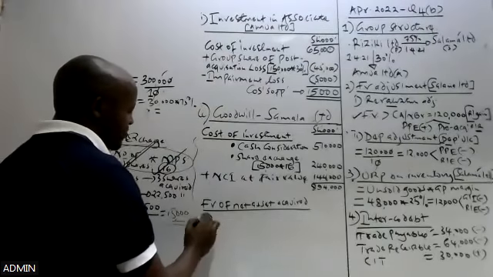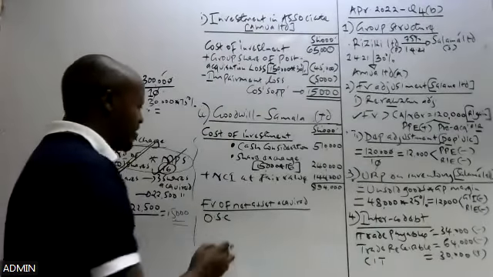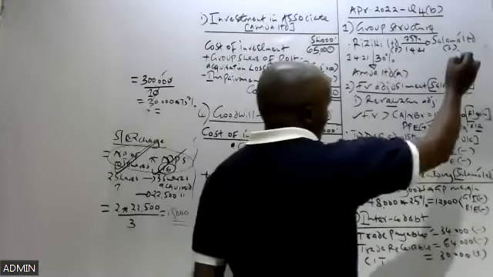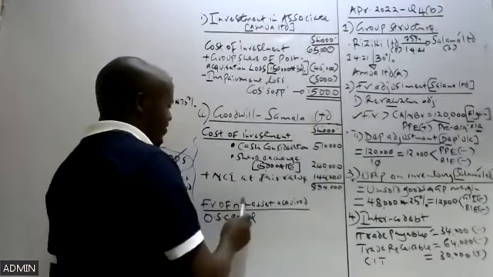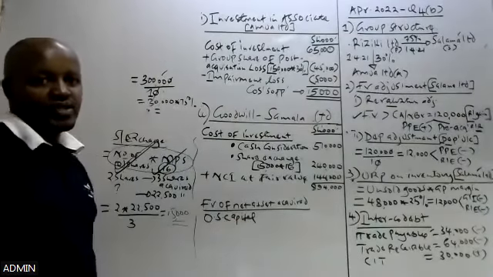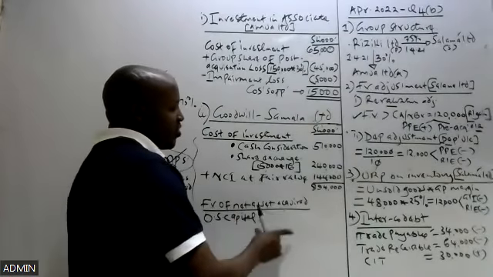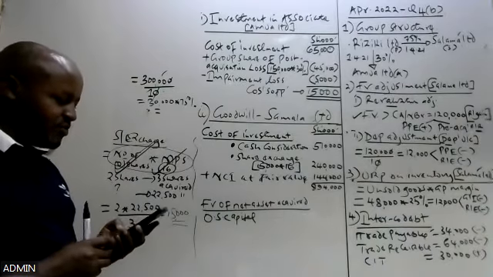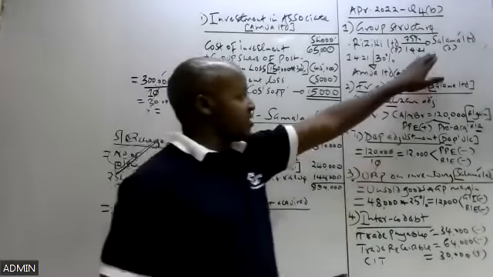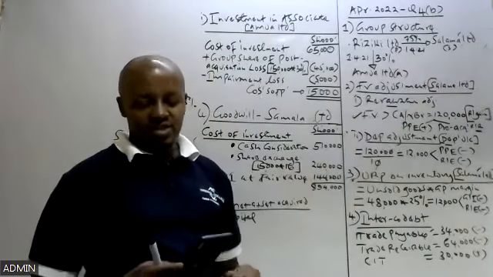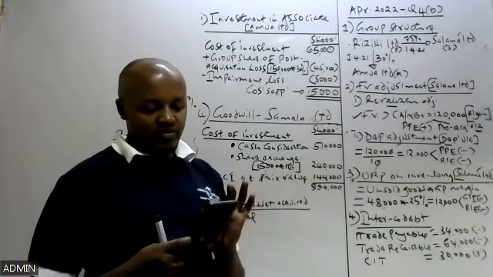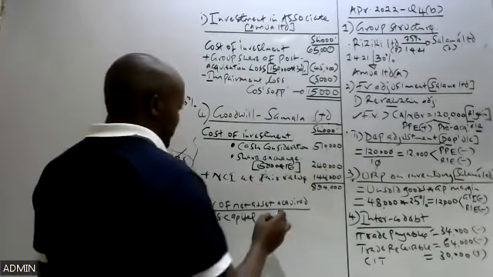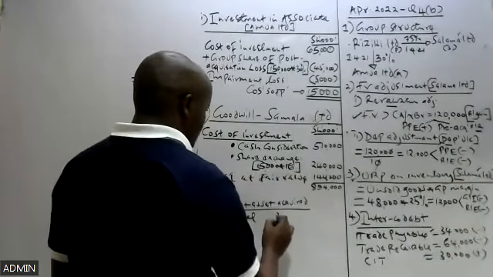So to compute the subsidiary company's fair value of the net asset at the date of acquisition, we said we take its ordinary share capital plus all pre-acquisition reserves. So therefore, we need to take into account the ordinary share capital of this company, and then we add all pre-acquisition reserves. So let's go back to the balance sheet of Sarama, specifically where we have equity. The ordinary share capital of Sarama Limited is 300,000.